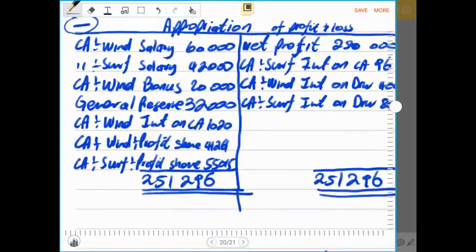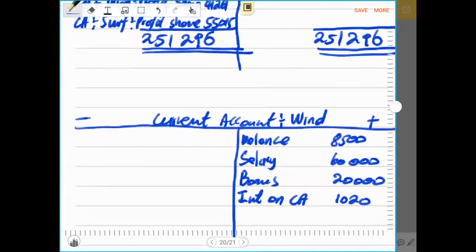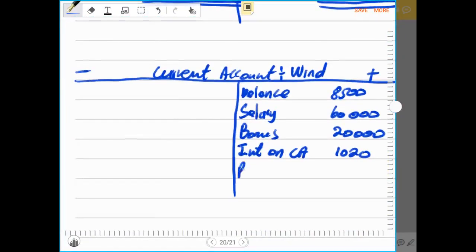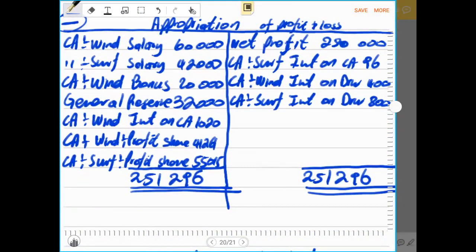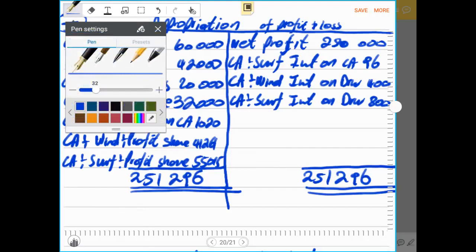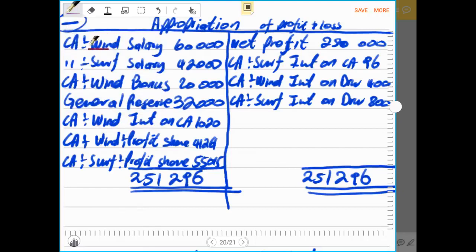Then we record the profit share of 41,261 rands. So now we have recorded all the entries between partner Wind and the partnership. Let me just confirm: we took into account the salary, the bonus, the interest on current account, and the share of profit. All those four have been captured.